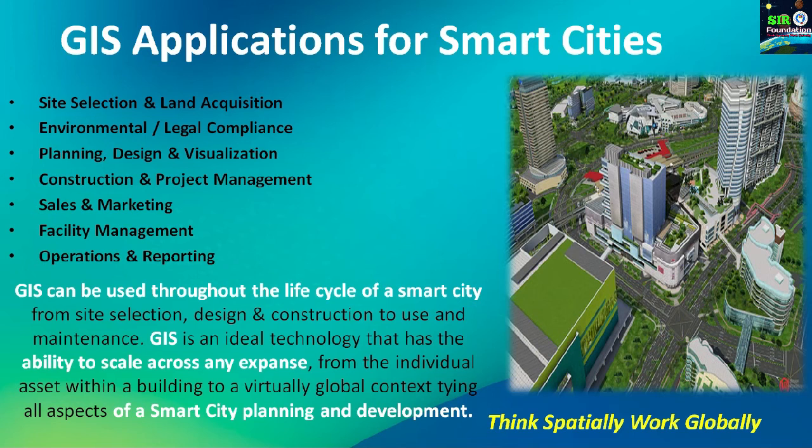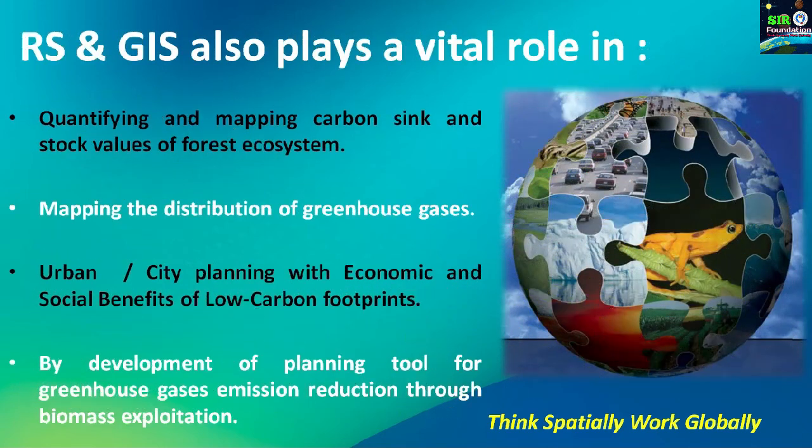GIS is an ideal technology that has the ability to scale across any expanse, from an individual asset within a building to a virtually global context, across all aspects of smart city planning and development. So by using this GIS technology we can work at a very micro level and at a very macro level also. So remember this. These are the GIS applications for smart cities that we have discussed.